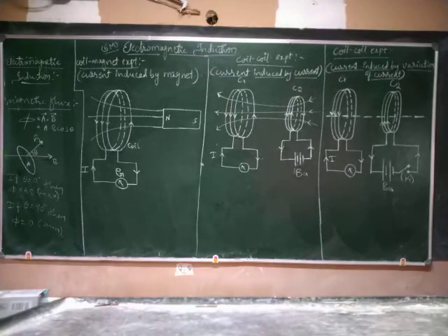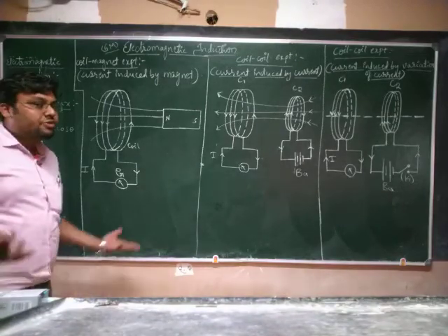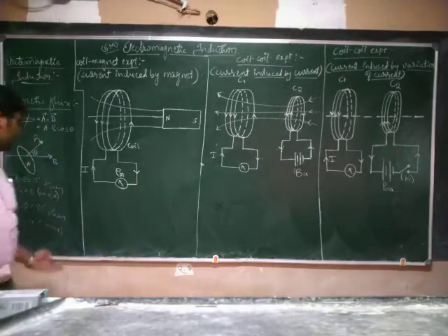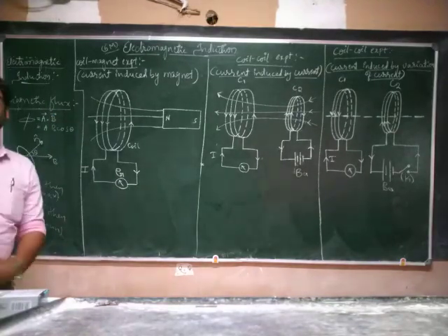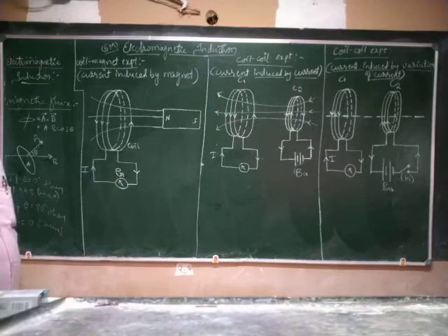Whenever the field lines are parallel to the surface, at that time the flux is 0. That we have proved here mathematically, right? And here the SI unit of magnetic flux is Weber.